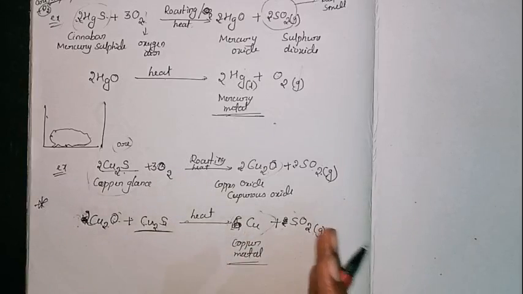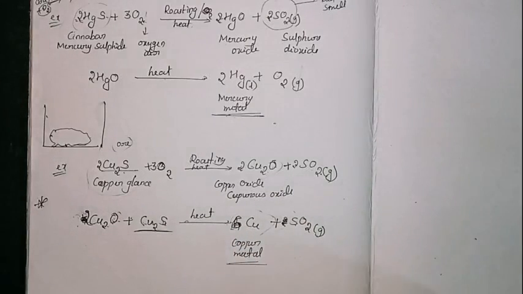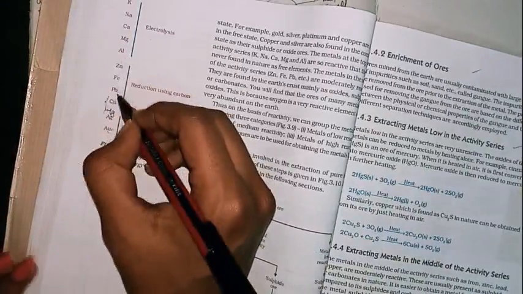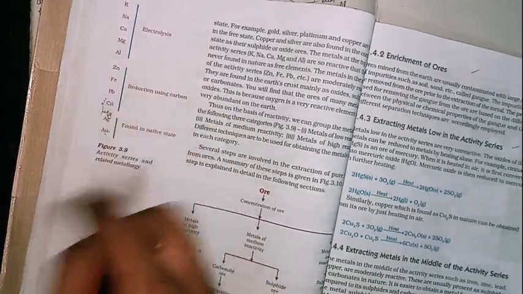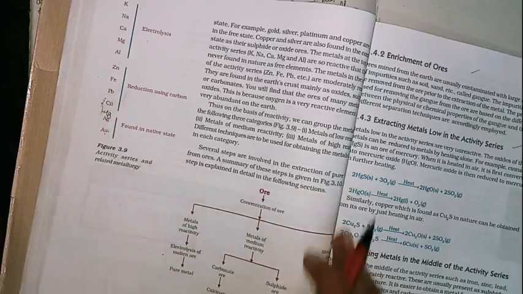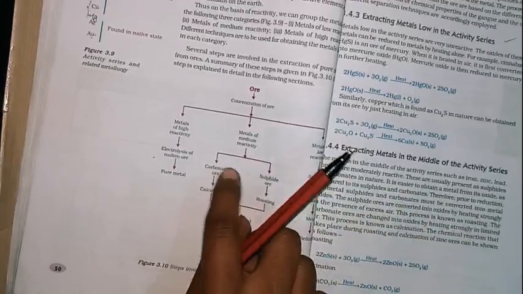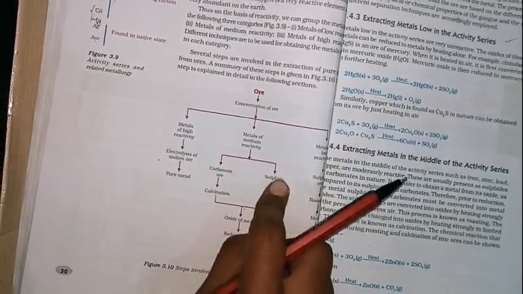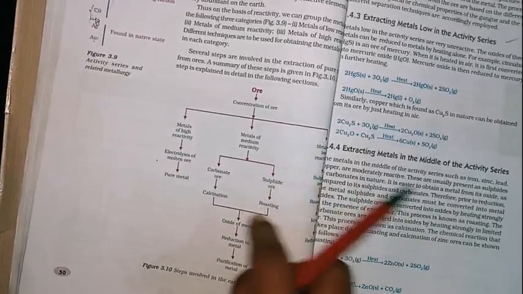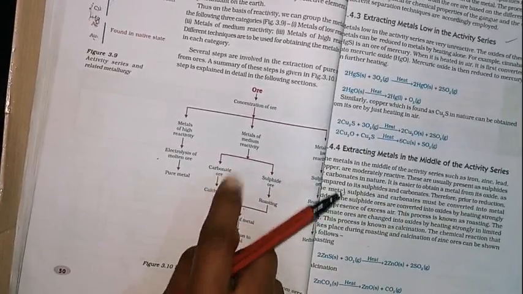Now we will move towards extraction of the metals in the middle of the activity series, the moderate active metals. How we can extract them, from which method we can extract, that we will study. For that you have to remember that the metals of the moderate reactive series are present in the form of ore, that is either metal carbonate or sulfide. If it is a metal sulfide, that is the same process, we are roasting. So roasting in presence of oxygen. If it is the carbonate form,